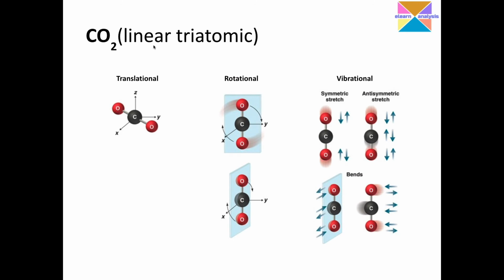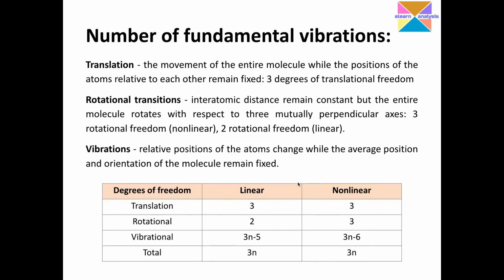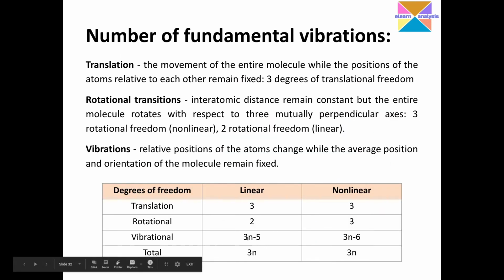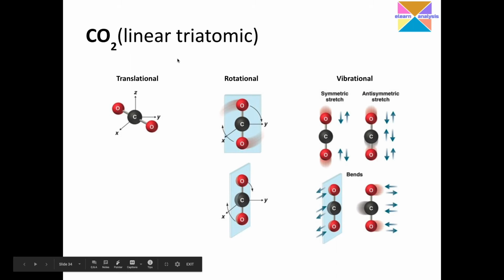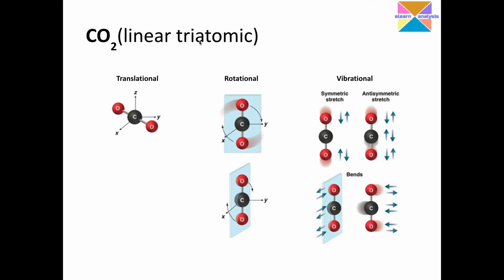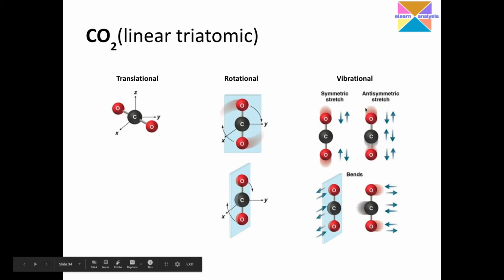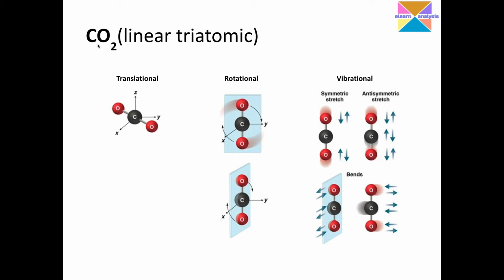Similarly, take a linear triatomic molecule. When I say linear, it is 3n minus 5. I'll just try to show this. For a linear molecule, it is 3n minus 5. So it is a triatomic molecule now, n is equal to 3. 3 times 3 is 9. 9 minus 5 is nothing but 4. 4 is nothing but the vibrational degrees of freedom. We have 1, 2, 3, and 4. We can see the 4 fundamental vibrations for this carbon dioxide, which is a linear triatomic molecule.